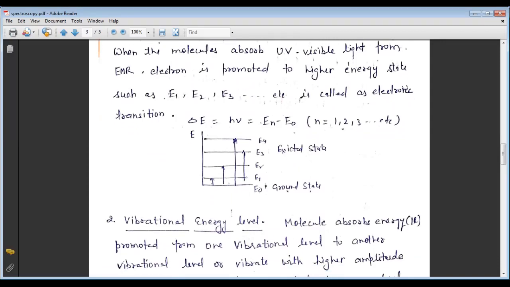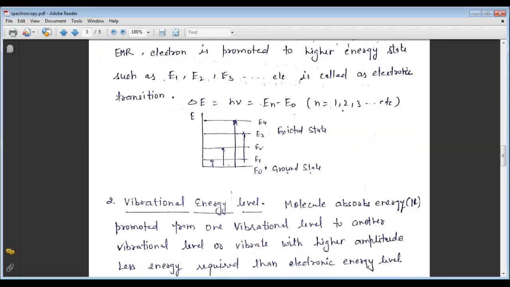Delta E means that it is h nu, and we can say that delta E is equal to, suppose the electron goes from the ground state to the third state, so delta E is equal to E3 minus E0. Okay, so generally delta E is equal to h nu, which is equal to En minus E0, where n represents the first, second, third, or other energy state level. So now we come to the second, that is the vibrational energy level.